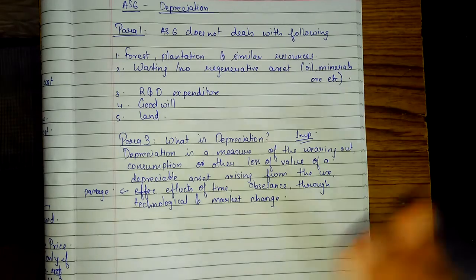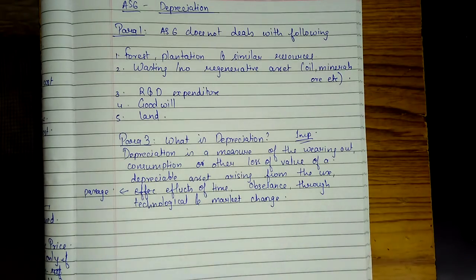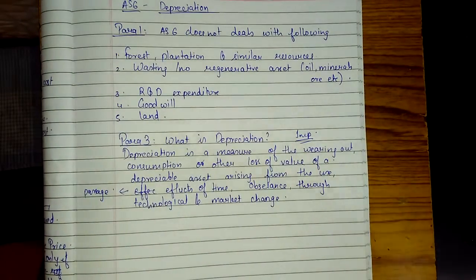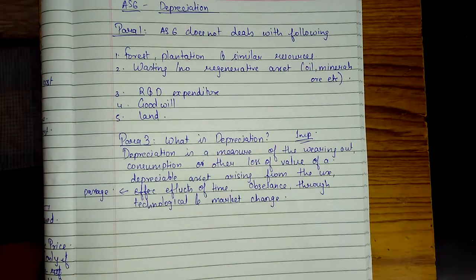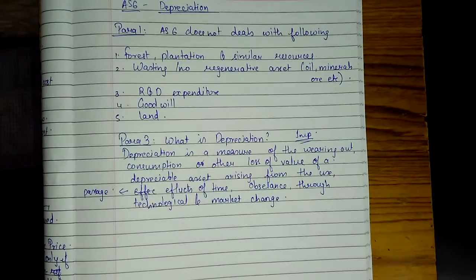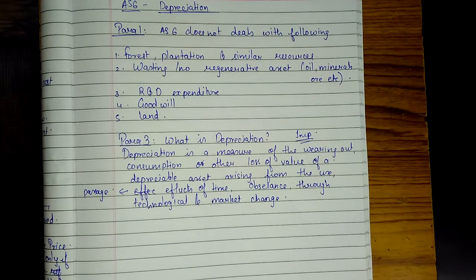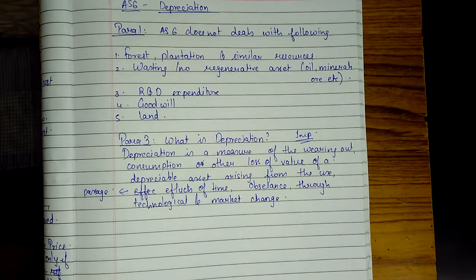Firstly, I'll be teaching all the paras and then we'll come back and solve the practice manual. First we complete full theory and then we move on to practical, because this gives time to the students to study the theory first. Hope you all have copied this much.